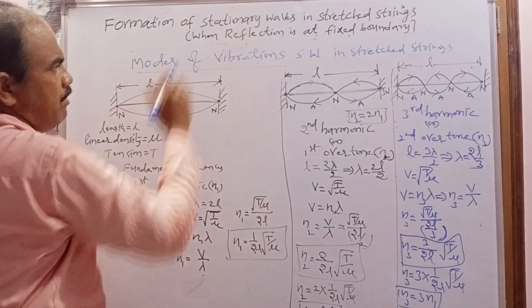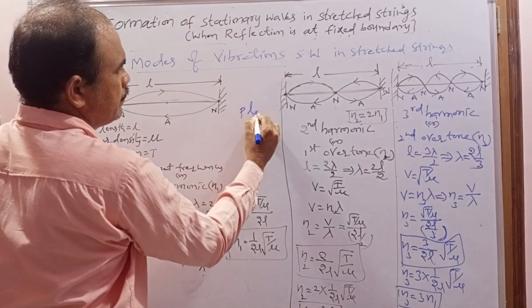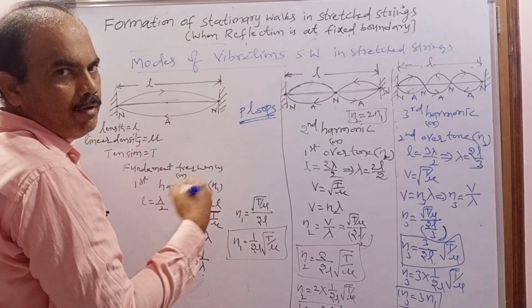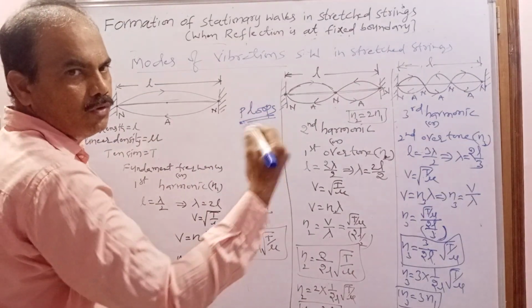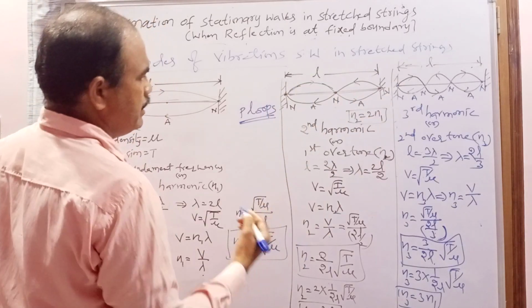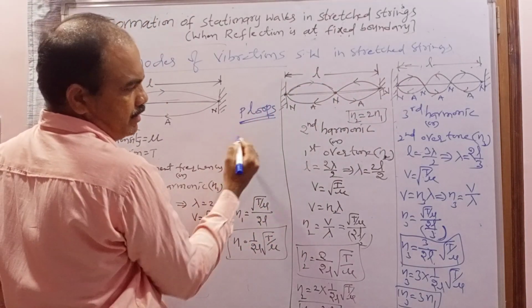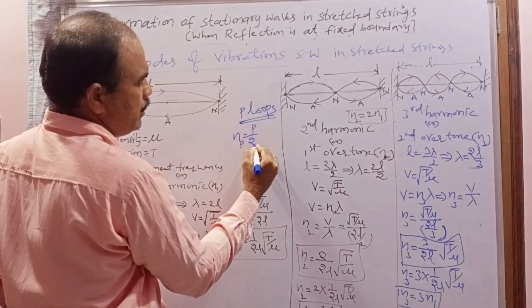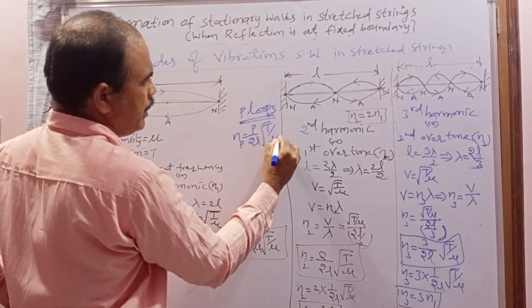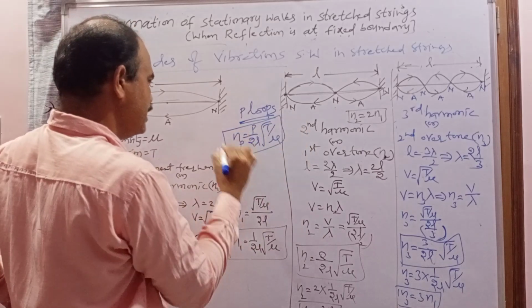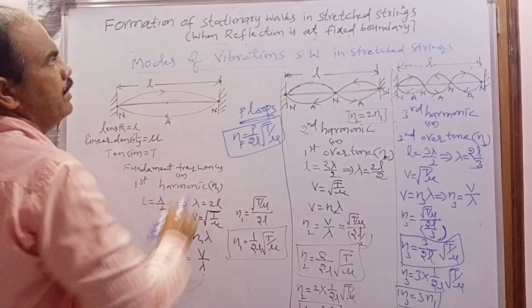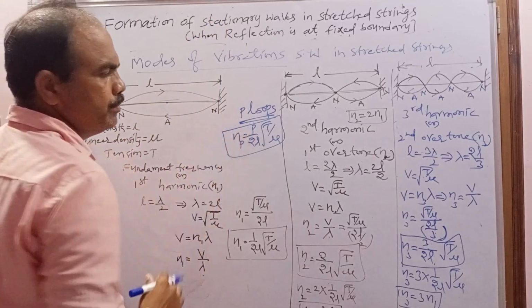If the stationary wave vibrates with P loops, where P is a number, 1, 2, 3, 4, 5, 6 like that, what is the frequency? That is N suffix P equal to P by 2L into square root of T by mu. This is the general formula when the stationary wave vibrates with P loops.